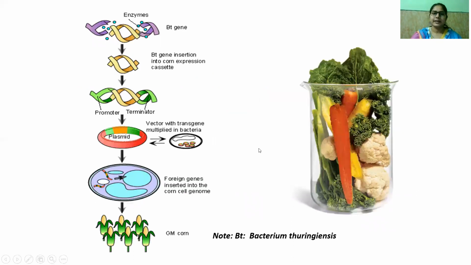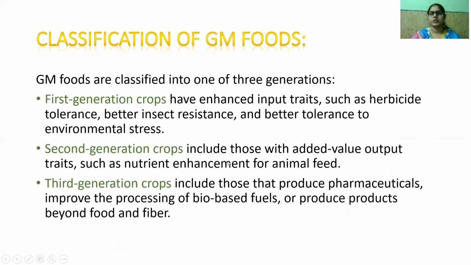So this is the process of Bt, that is Bacillus thuringiensis. There is the enzyme, and this is the Bt gene, and the Bt gene is inserted into the corn expression cassette, and there is a promoter and terminator. These vectors with the transgene are multiplied in the bacteria, and this is known as the plasmid. The foreign gene is inserted into the corn cell genome, and then we get the GM corn. So this is basically a genetically modified corn crop.